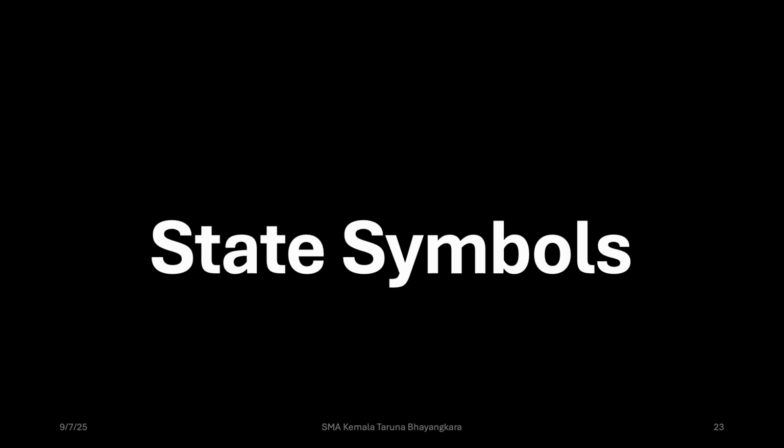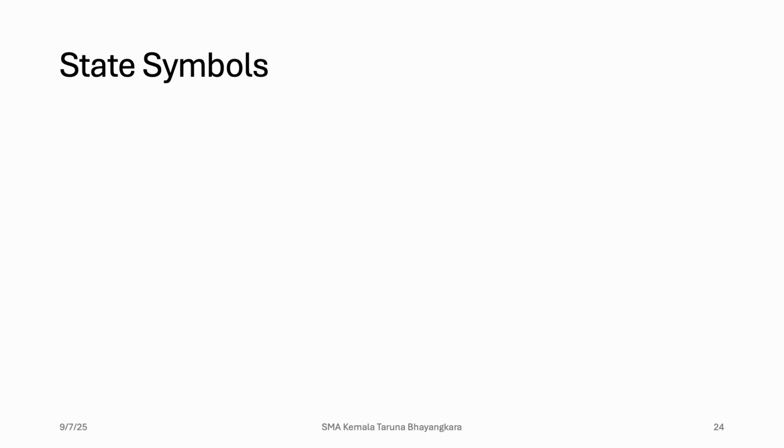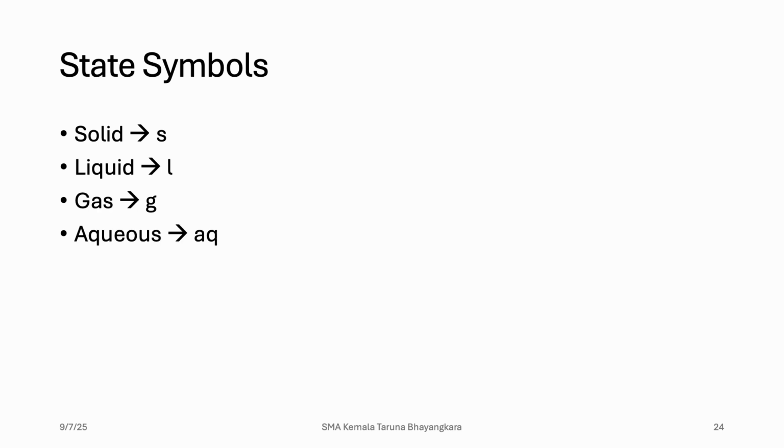State symbols can be added to a chemical reaction to show the states of each element or each compound that reacts. There are 4 state symbols: S for solid, L for liquid, G for gas, and AQ for aqueous, or dissolved in water. The details about how to assign these state symbols will be explained after we do the chemical bonding chapters.